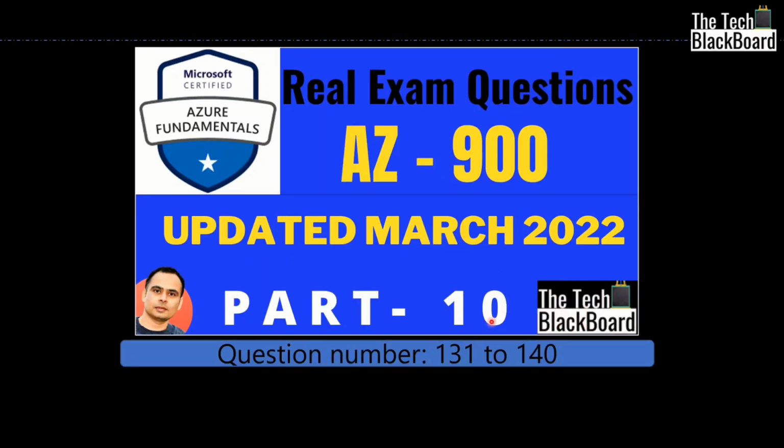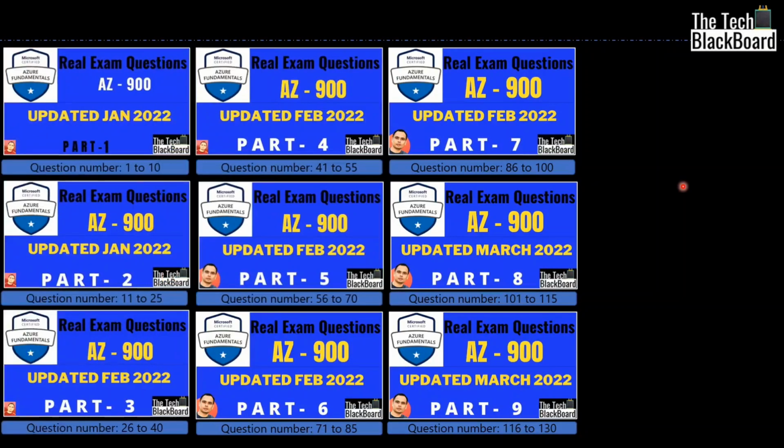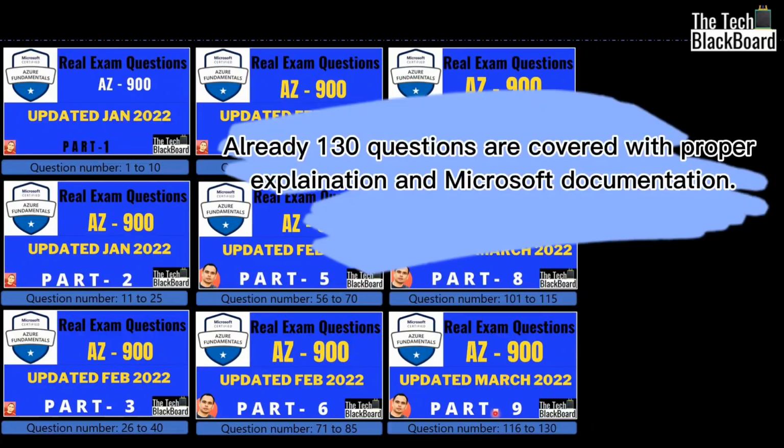Today is part 10 of our AZ-900 Real Exam Question and Answer series. Today we are going to cover 10 very important questions for the AZ-900 exam, starting from question number 131 to question number 140. If you are new to this channel or have missed any part in this series, I just need to tell you that we have already covered 130 questions in the earlier 9 parts. Each question is carefully picked from the exam point of view.